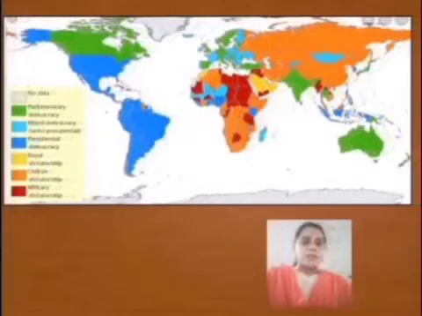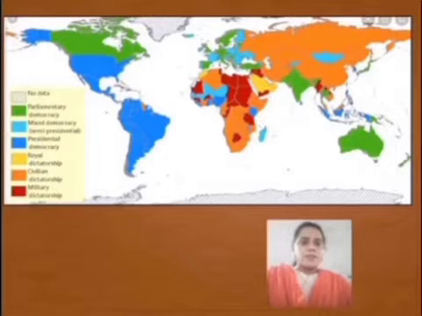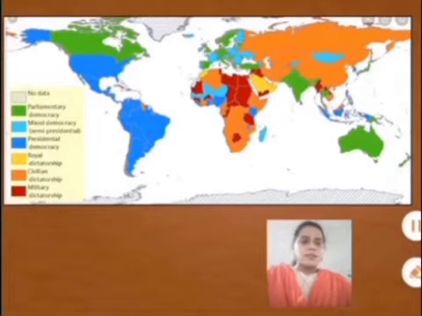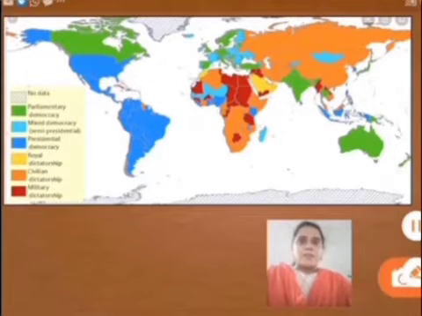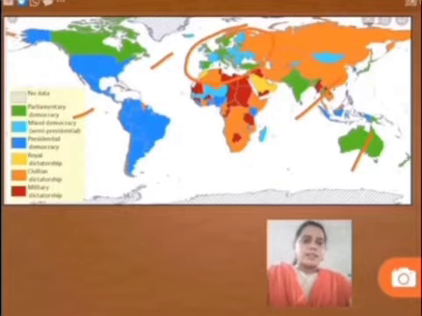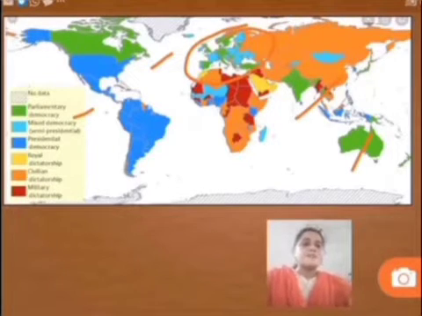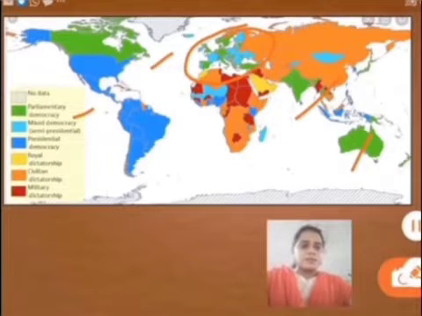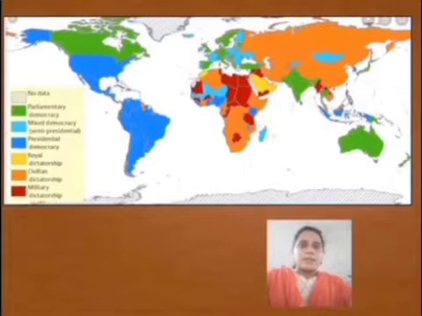But before that, just have a look at this map, which shows the different types of government in different parts of the world. Start with the democracy or parliamentary democracy, which is shown with green color. Canada, India, Australia, and some parts of Europe. Next is mixed democracy or semi-presidential.